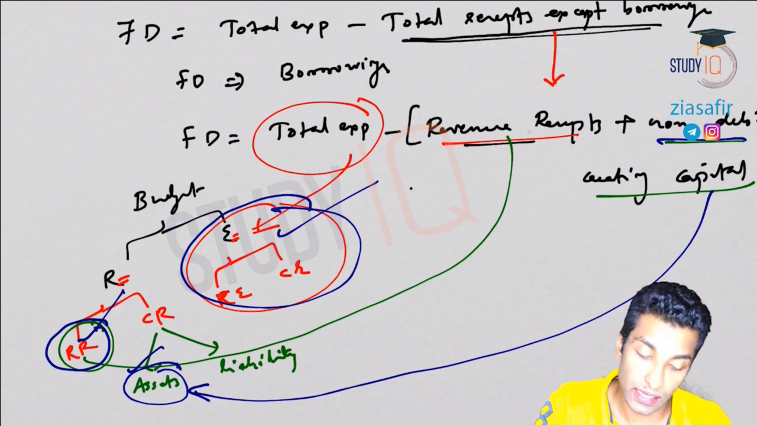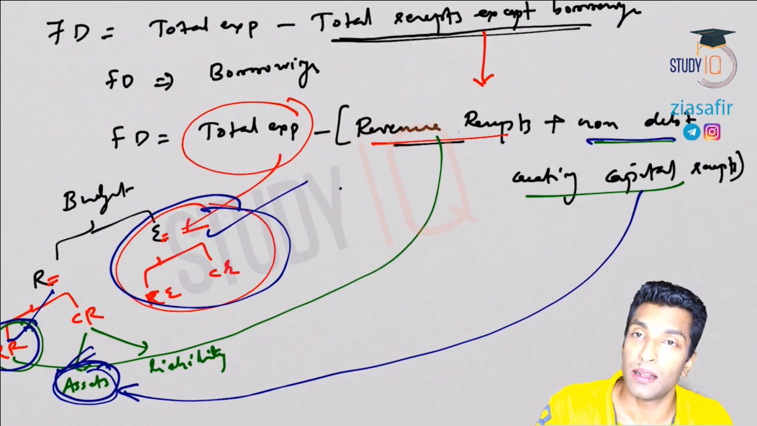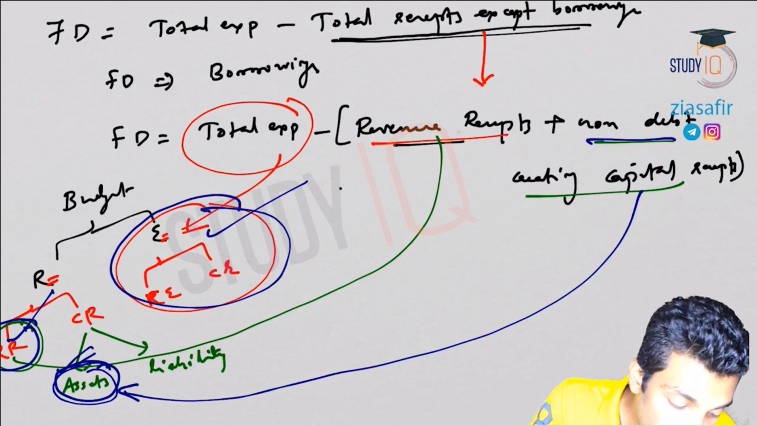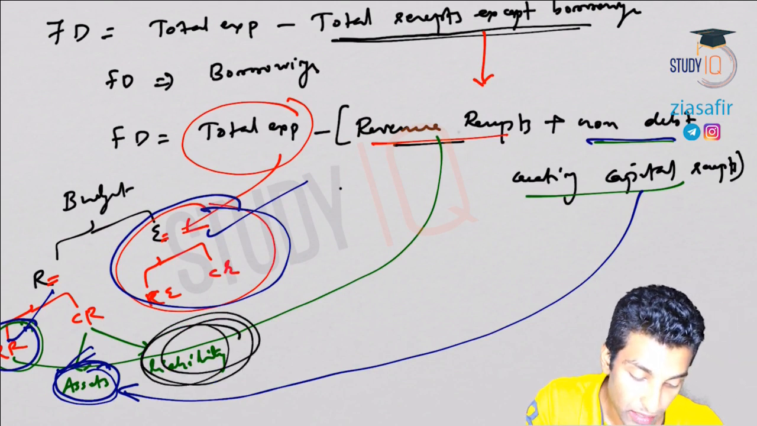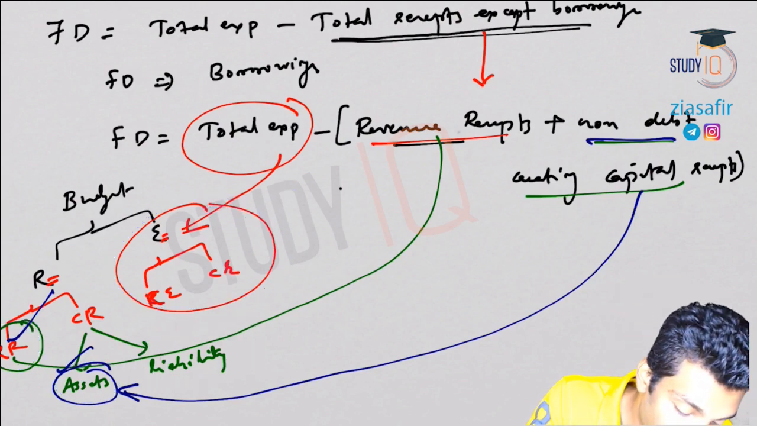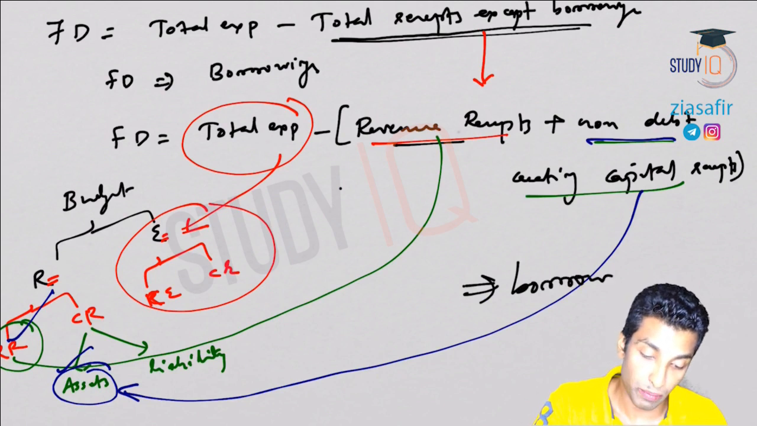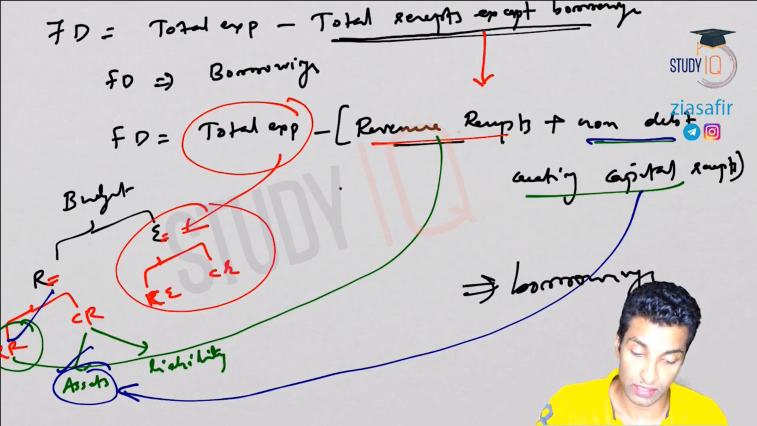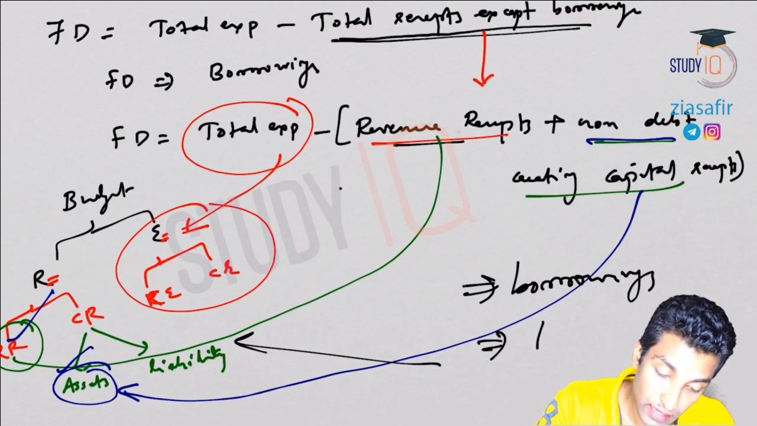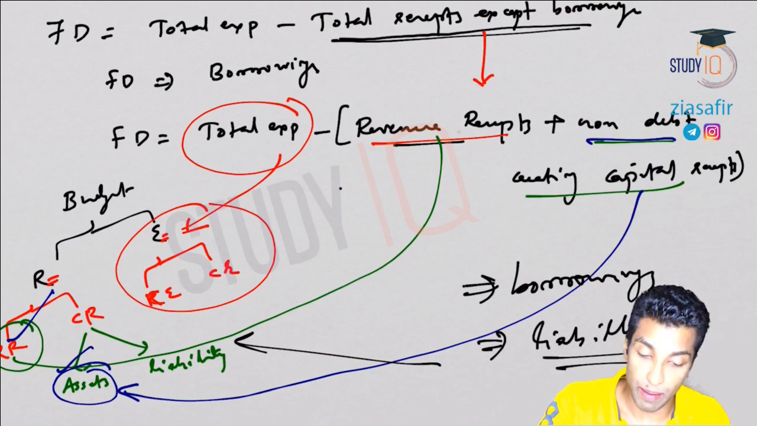From capital receipts, what is non-debt creating? That is assets. So what is your fiscal deficit? Your fiscal deficit is nothing but this liability. This is your fiscal deficit, and that is nothing but borrowing. So here you can simply write this is nothing but borrowings, or from this you can see it is nothing but liability, because your liability is your borrowing.